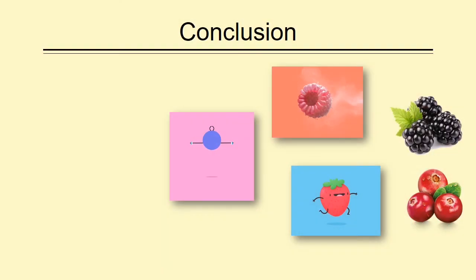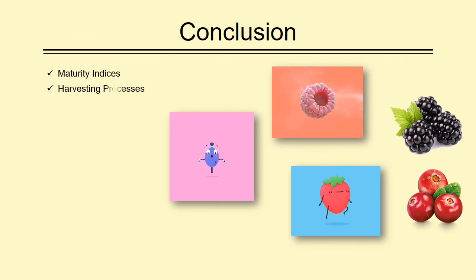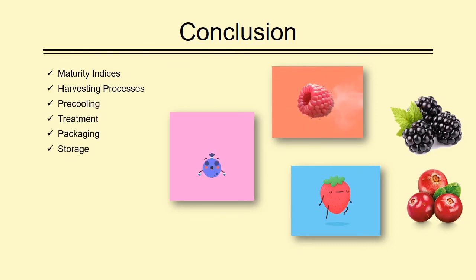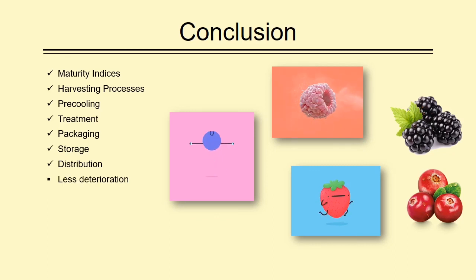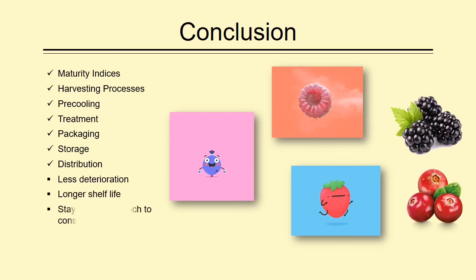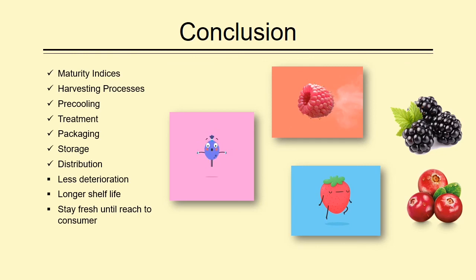In conclusion, post-harvest for soft fruits covers the importance of maturity indices, harvesting processes, pre-cooling, treatment, packaging, storage, and distribution. These steps are crucial to have less deterioration of the soft fruits, so that the soft fruits can have longer shelf life and stay fresh until it reaches the consumer.